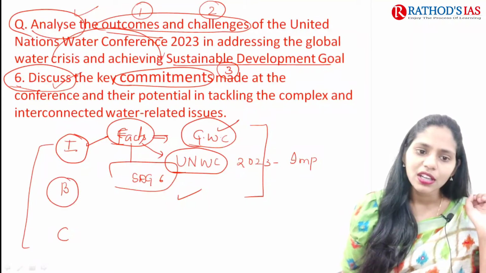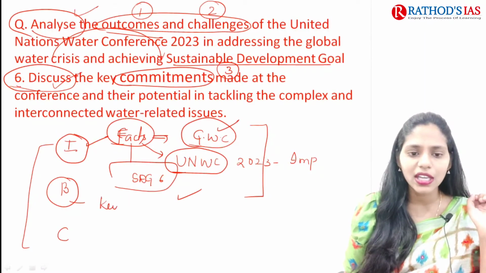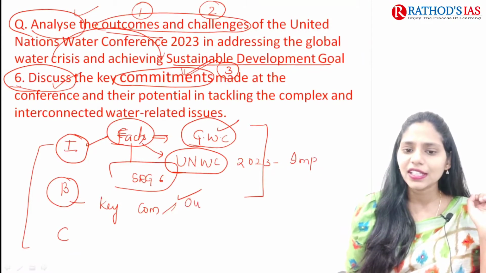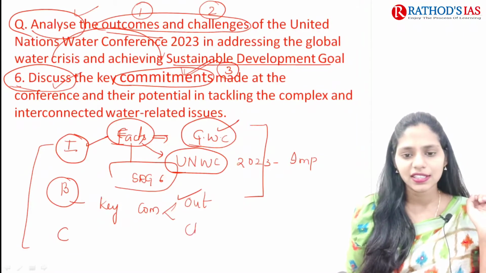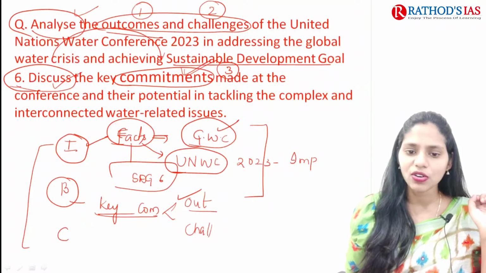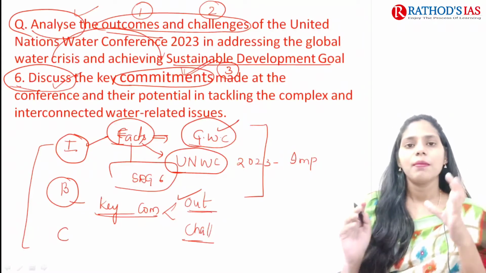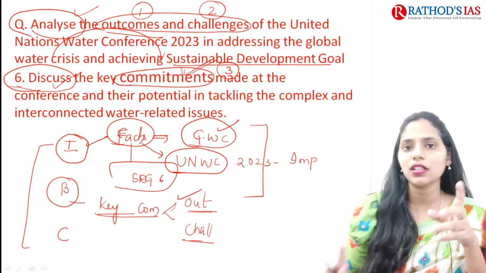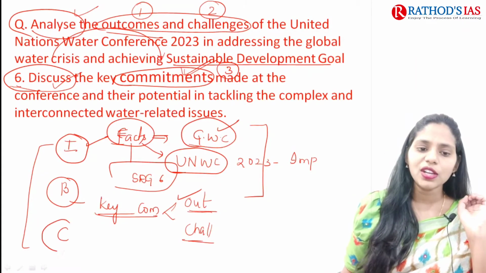And in the body, first you have to write about key commitments. If you write these key commitments, we can easily write about outcomes and challenges later on. So first we can write key commitments, next outcomes as well as challenges. But try to see that you are addressing all the sub-questions given in this question. And finally you can conclude.